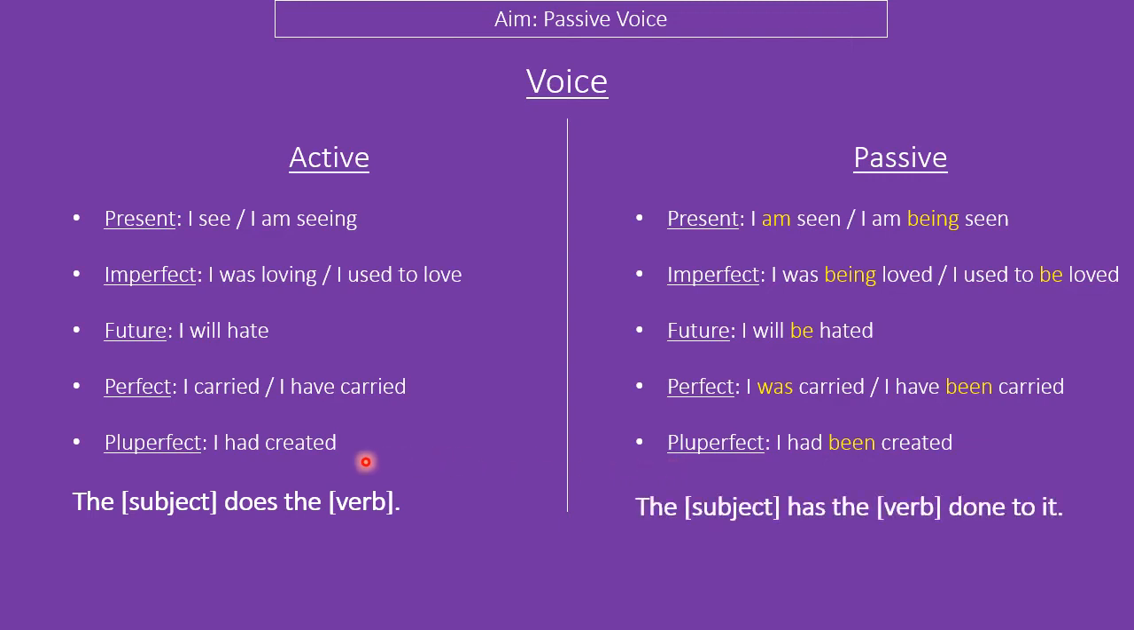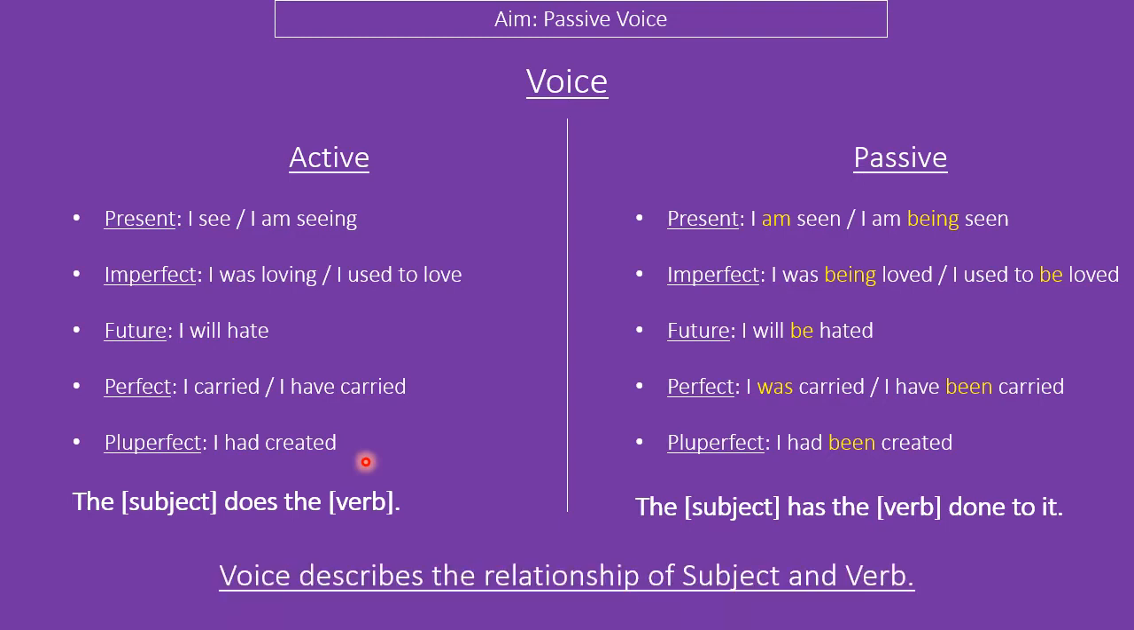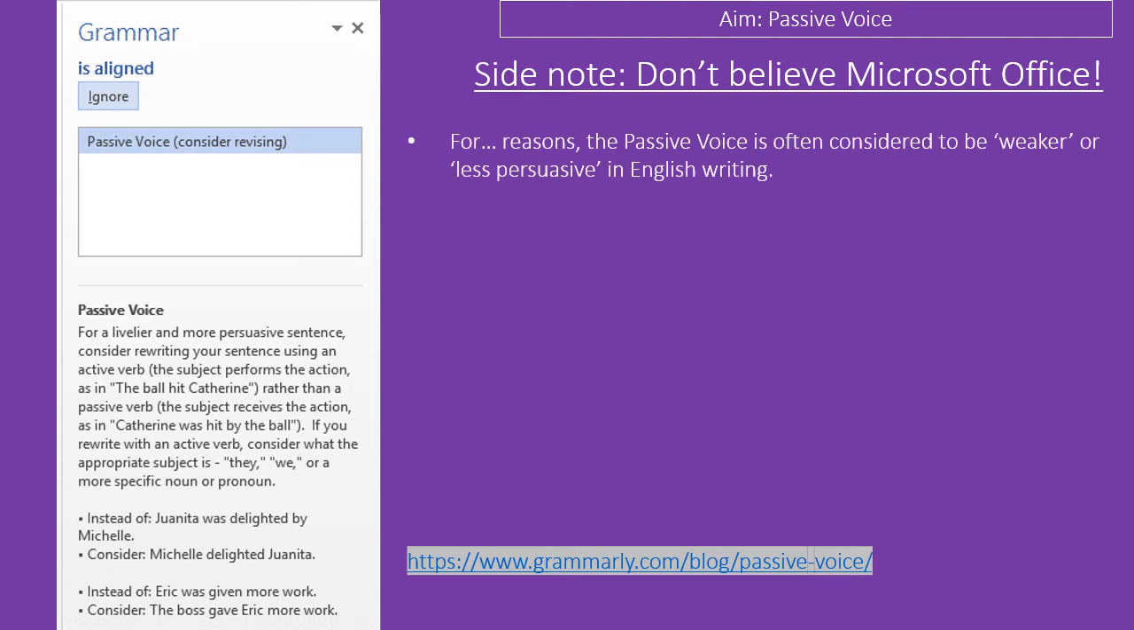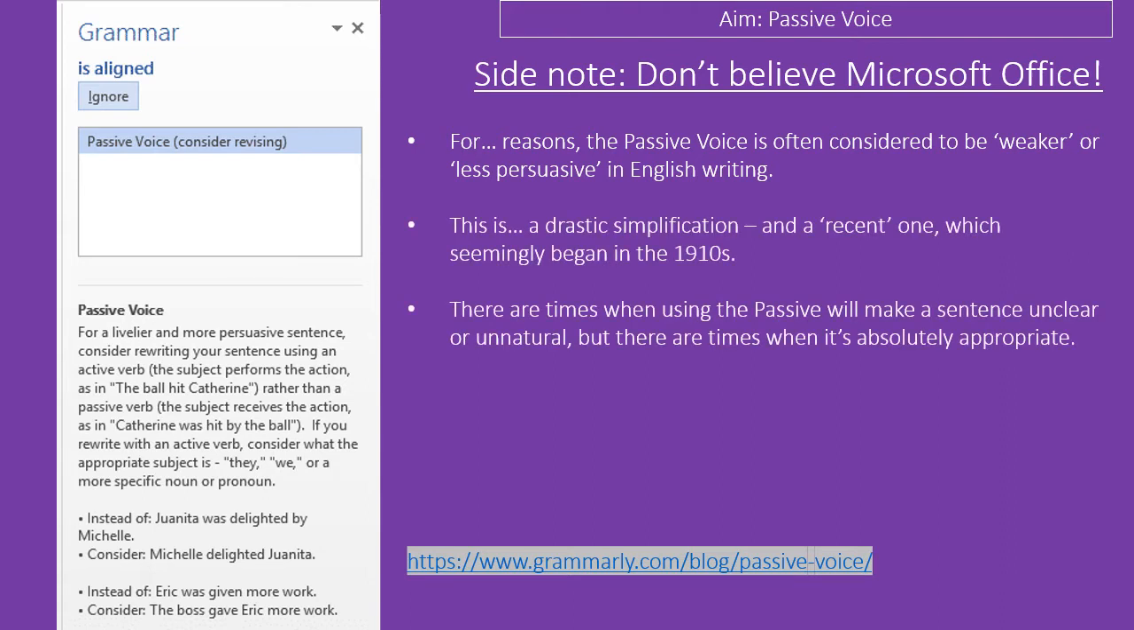In a passive voice, the subject has the verb done to it because voice describes the relationship of the subject and its verb. As a side note, don't believe Microsoft Office when it tells you the passive voice, consider revising. For some stupid reasons, it is sometimes considered to be weaker or less persuasive. This is a simplification, to say the least. It's something that began in the 1910s. There are sentences where using the passive voice is not really great, but there are also times when it's completely natural and not using the passive voice would be weird.